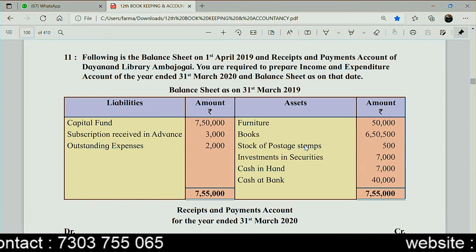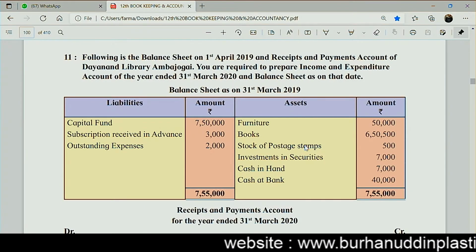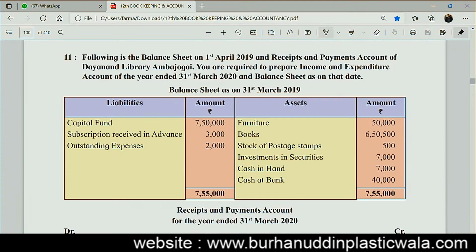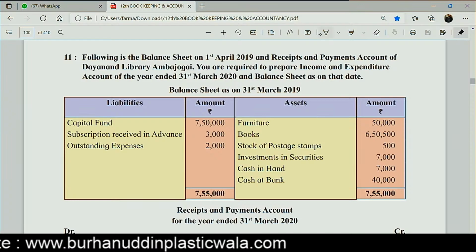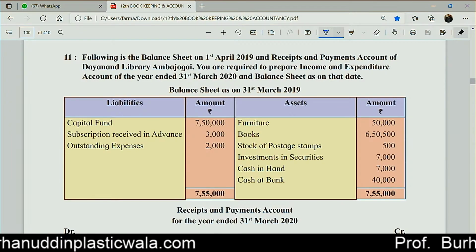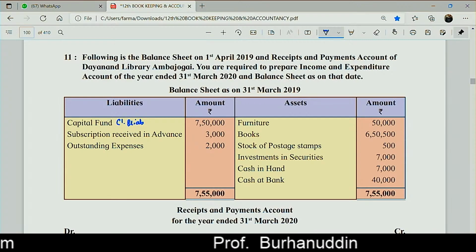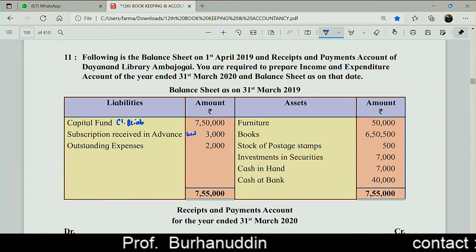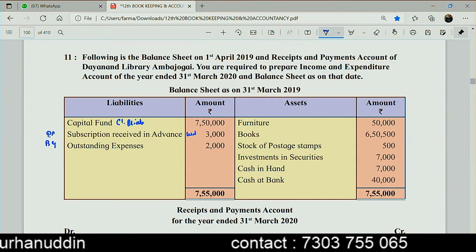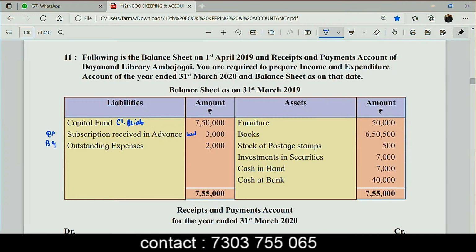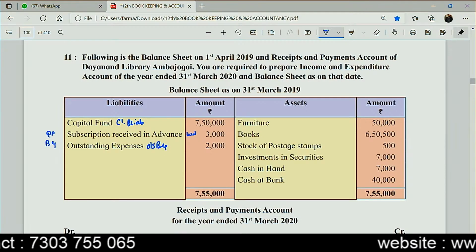The capital fund that goes in the closing balance sheet becomes the opening capital balance. Subscription received in advance, we will make a working note for that. Then we have closing balance sheet liability. This will go in the working note. This is prepaid at the beginning. Do we understand that? Then we have outstanding expenses. Again, this is outstanding at the beginning. Correct now?